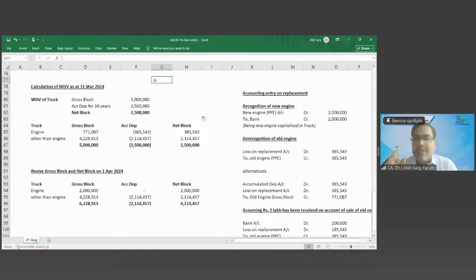When you are looking at the definition of PPE, you are looking from the use perspective. For example, I bought my mobile phone, just taking an example, and it says that from whenever you start using the asset, the life is 2 years.